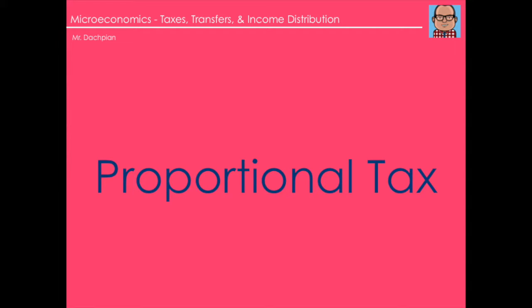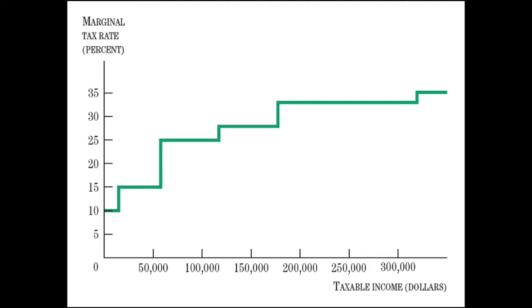And last, a proportional tax. A proportional tax is a tax for which the amount of an individual's taxes as a percentage of income is constant as a person's income rises. This figure illustrates the actual marginal tax rates for the United States taken from an Internal Revenue Service tax schedule. Since the marginal tax rate is increasing, the tax system is progressive, unless the richer people are afforded larger and larger deductions.